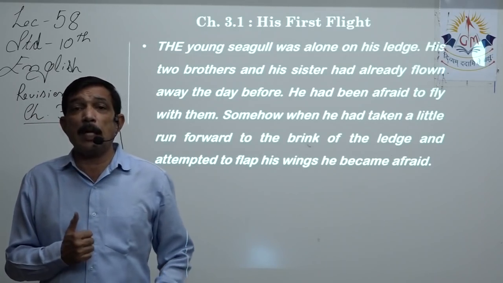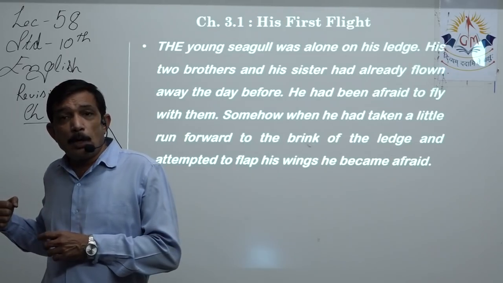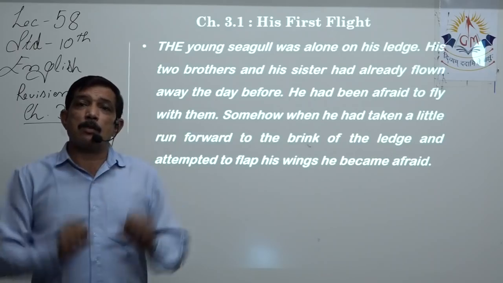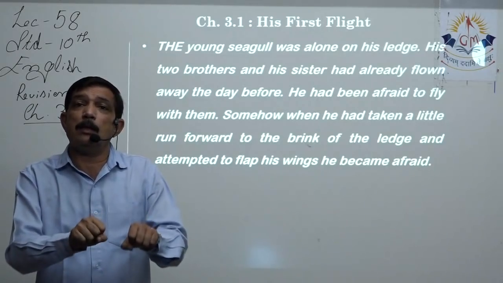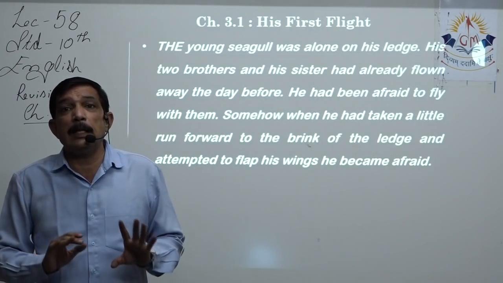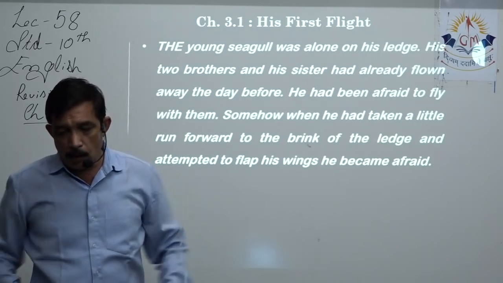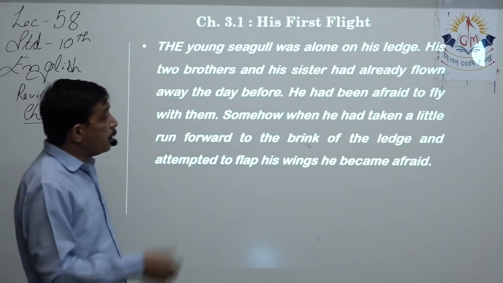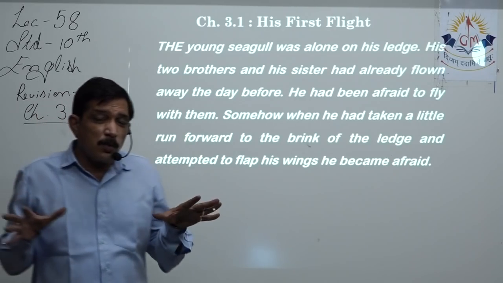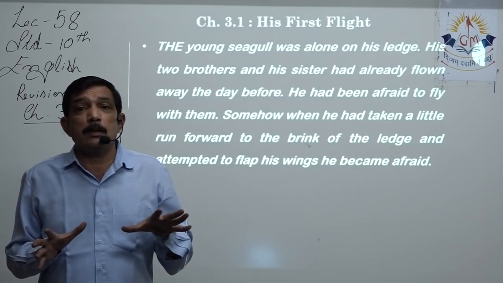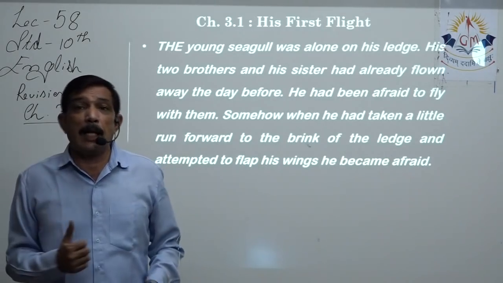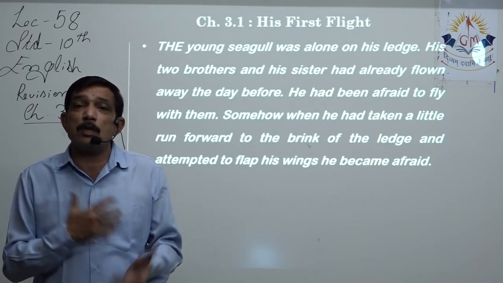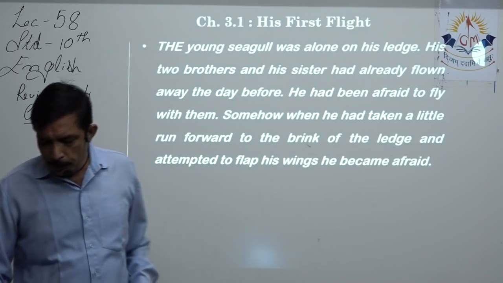Now it's not that the bird had not tried. He would go back into the cave and from there he would run. But as soon as he comes near the ledge, he stops. Brakes like that, and then he stops over there and he just cannot dive into the gap in front of him. Attempted to flap his wings, but he was very afraid that his wings are so small and it wouldn't be able to bear the weight. It wouldn't be able to take the weight. And what happens if the wings don't open up at all? So he had many doubts in his mind and he was not able to fly.